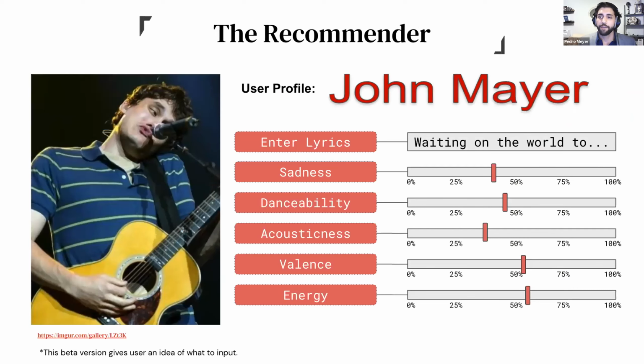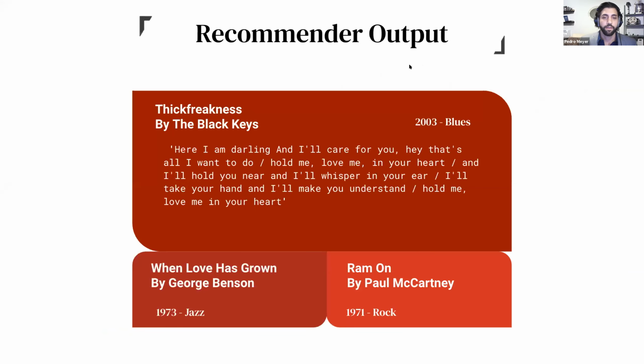So let's say we have this artist here, and this artist has this song. Well, all he has to do is input his lyrics, input the information about the song that he has, and the recommender is going to give him back some recommendations. These recommendations are going to include the name of the track, the name of the artist, the year that it was released, the genre, and the lyrics. He can use this as inspiration or just to further his understanding of his own creative process.